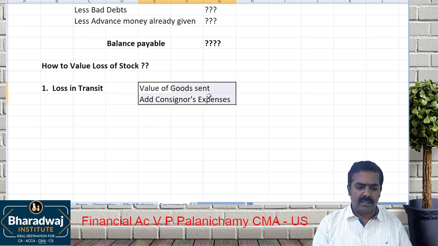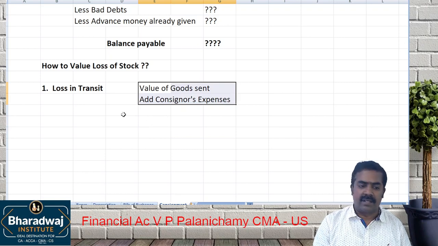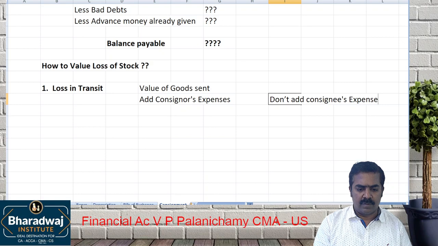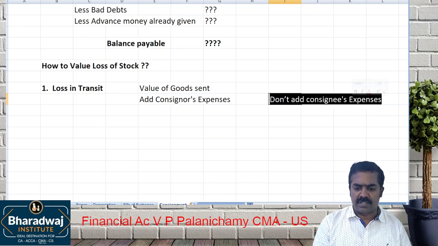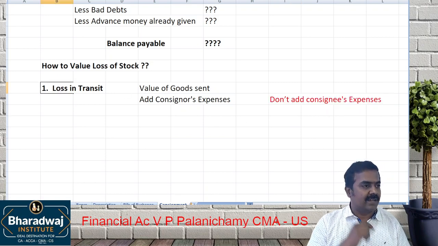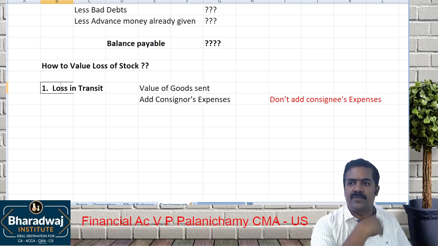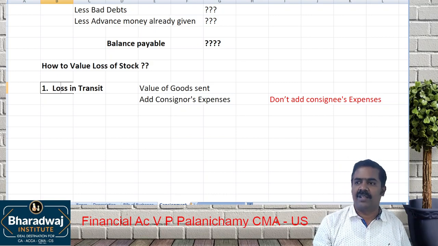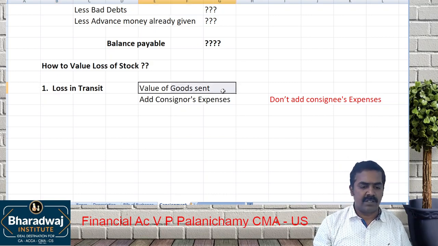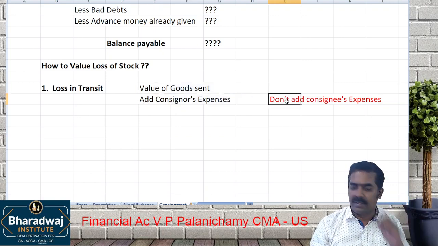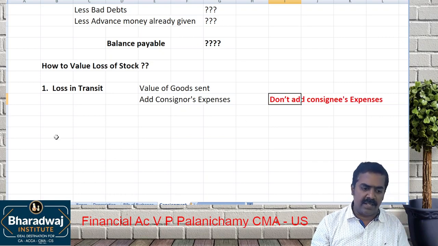Take the value of goods sent and add which one? Consignor's expenses. Don't add consignee's expenses. Why? Goods destroyed after reaching the consignee or before reaching the consignee? Loss in transit means during transport. For example, I sent goods from Chennai to Bangalore, and on the way they are damaged. Now, how to value this? Take the value of goods sent plus consignor's expenses only. Don't add consignee's expenses.